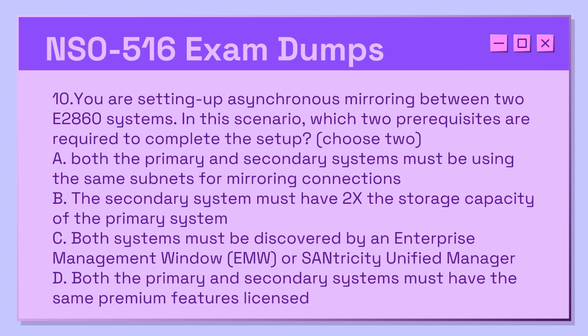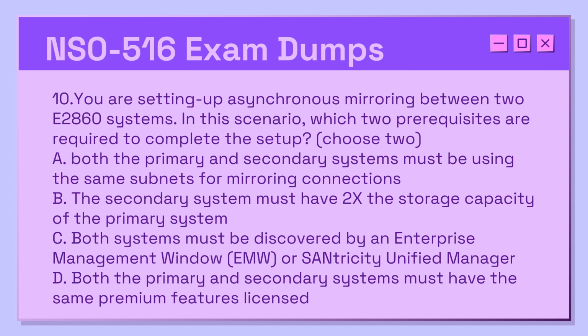10. You are setting up asynchronous mirroring between two E2860 systems. In this scenario, which 2 prerequisites are required to complete the setup? Choose 2. A. Both the primary and secondary systems must be using the same subnets for mirroring connections.